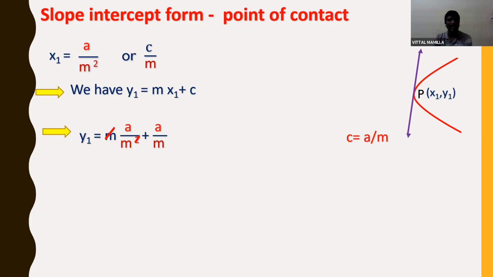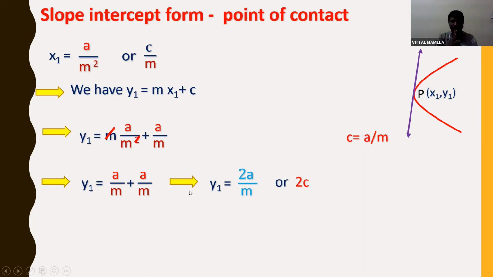So finally it remains y1 is equal to a by m plus a by m. So a by m plus a by m will become 2a by m. So y1 is equal to 2a by m, or else a by m is nothing but c, I can write, which can be also written as 2c.